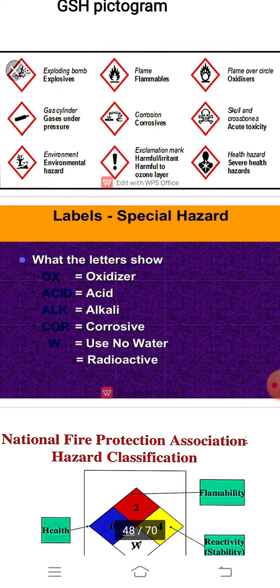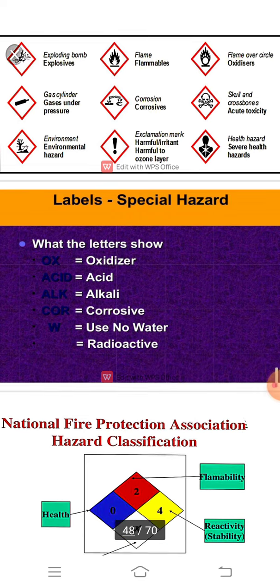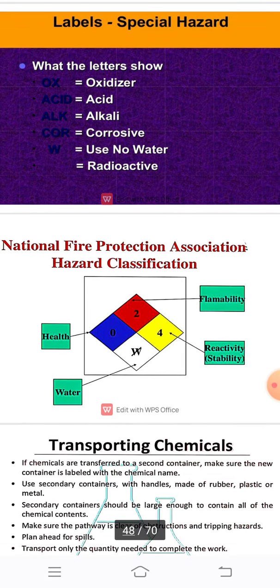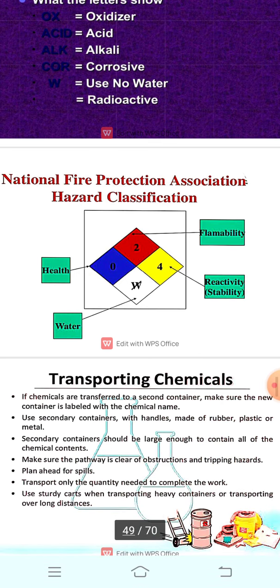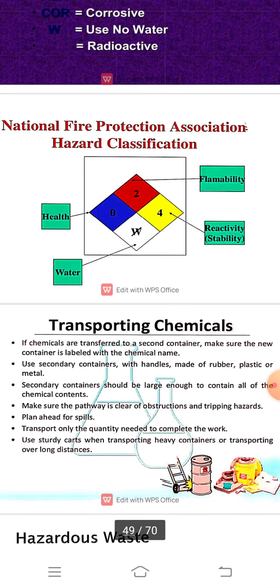Then the label special hazard. What do the letters show? Oxidizer, acid, ALK alkali, COR corrosive, W is use no water, and then radioactive. The National Fire Protection Association hazard classification is health, water, flammability and reactivity.